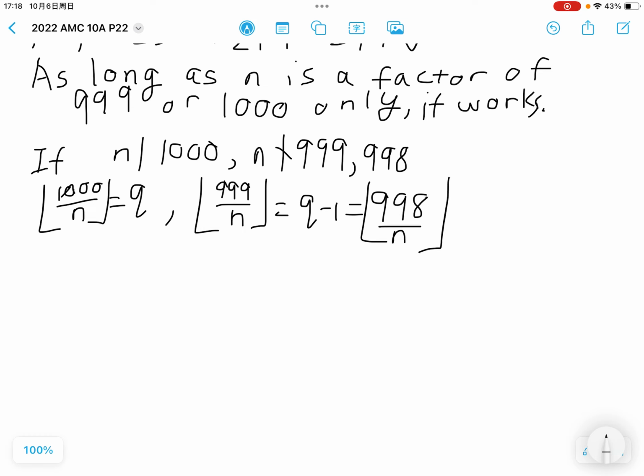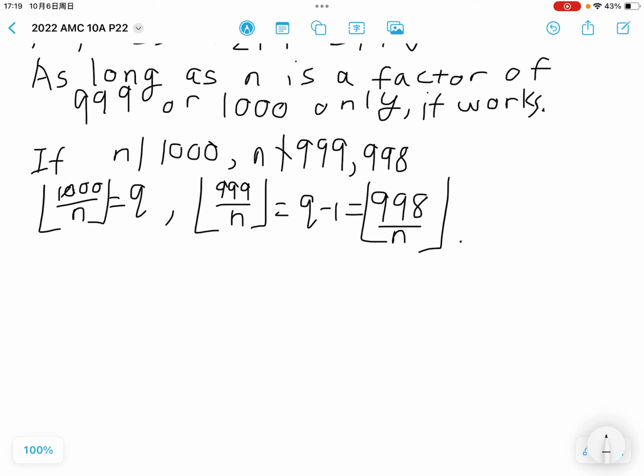Now, out of these numbers, q and q minus 1, only a maximum of one is divisible by 3. If that's the case, let's say q is divisible by 3, then q minus 1 will disrupt the whole case and make the sum not divisible by 3. If none of the numbers are divisible by 3, their sum will also not be divisible by 3. So either way, this works. The same thing applies if n divides 999.